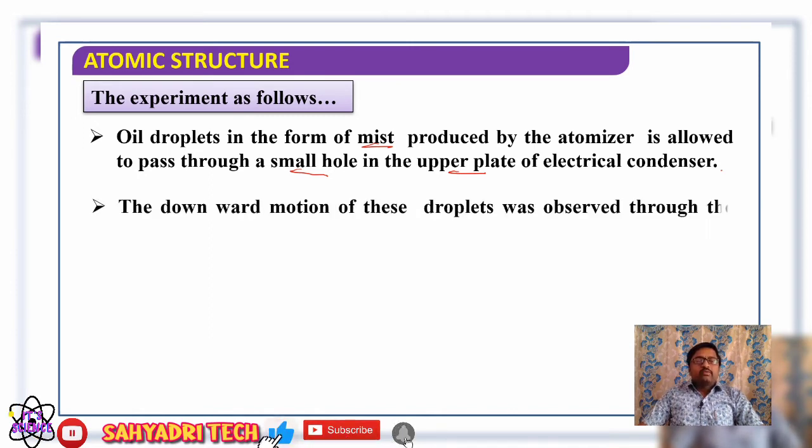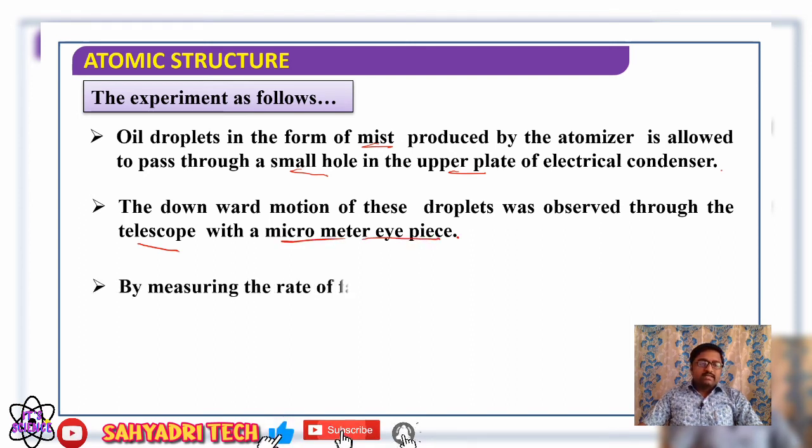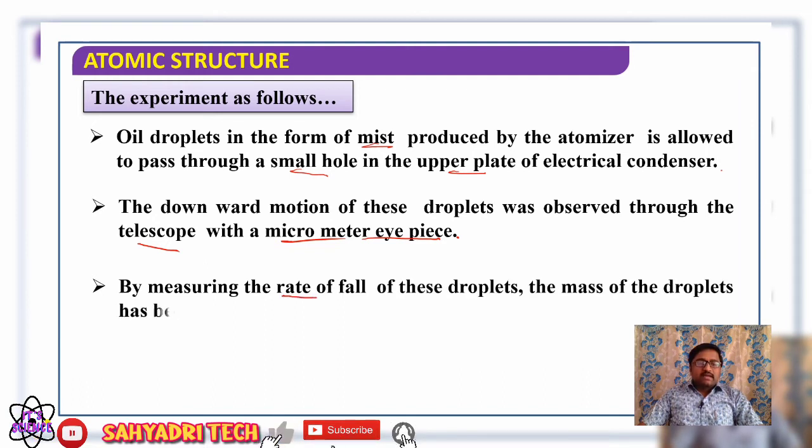The downward motion of these droplets was observed through a telescope with the micrometer eyepiece. Okay, well, further, by measuring the rate of fall of these droplets, what is Millikan able to measure? The mass of the oil droplets is determined.